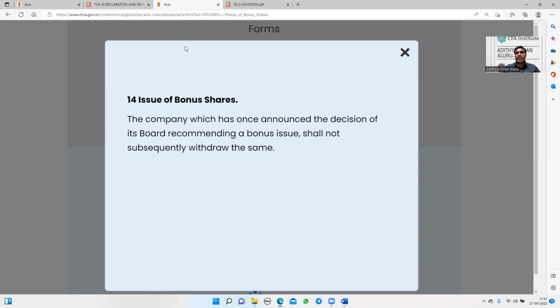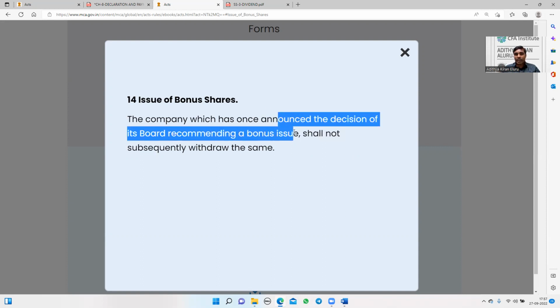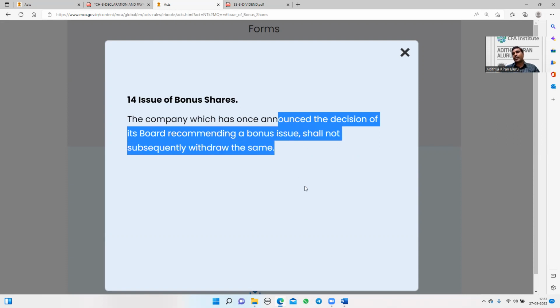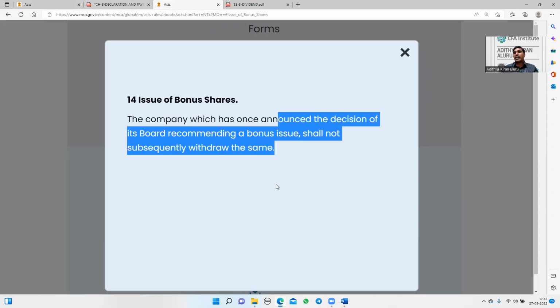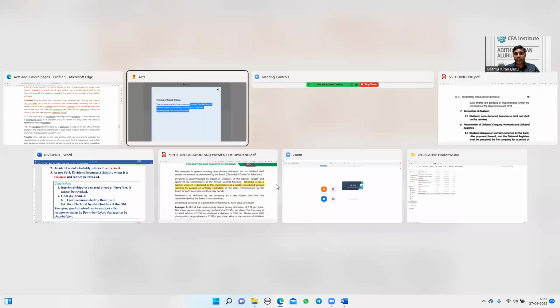As per Rule 14 of the Share Capital and Debentures Rules, the company which has announced the decision of its board recommending a bonus issue shall not subsequently withdraw the same. This kind of provision is not there in case of dividend, which is dealt with in Section 123. There is no question of withdrawing the recommendation; they have not put any restriction that once it is recommended, it cannot be withdrawn. Whereas that is given in bonus shares. Once the board recommends the bonus shares, they cannot withdraw the recommendation, but there is no similar provision relating to declaring dividends.